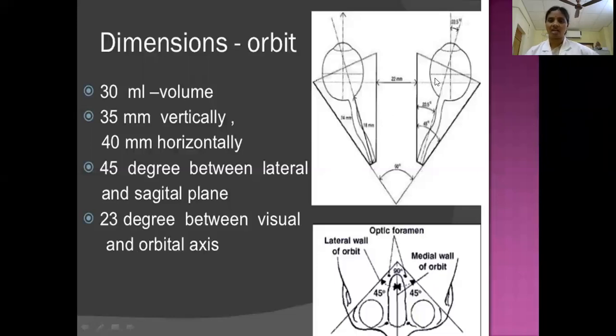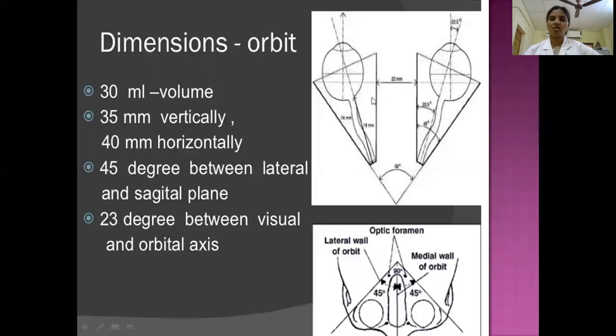Identify, this is an eyeball. If you draw a line from the anterior pole to the posterior pole, that is the visual axis. It passes directly through the eyeball and extends from the anterior pole to the posterior pole. Whereas what is the orbital axis?